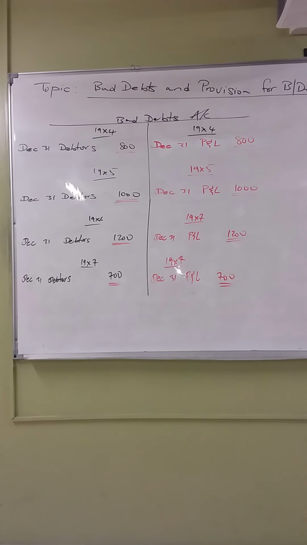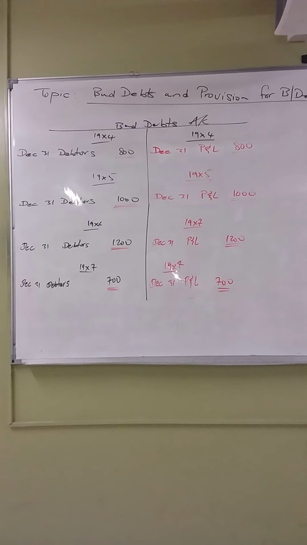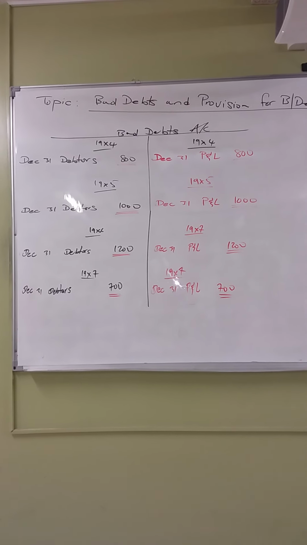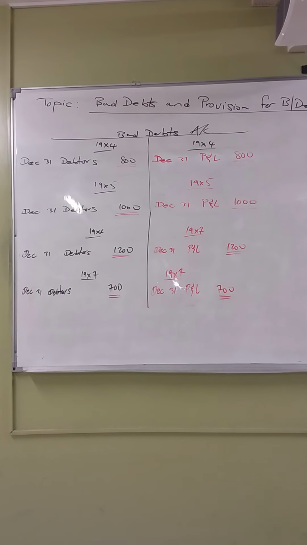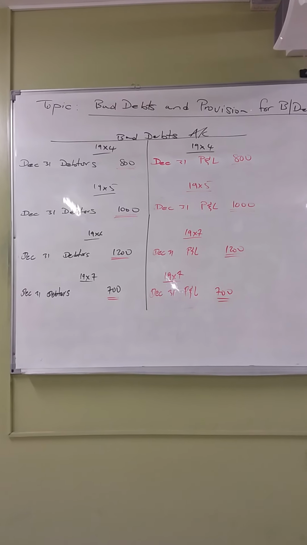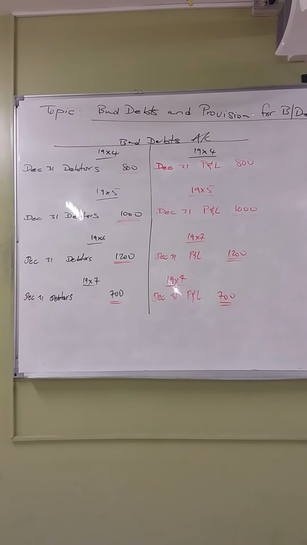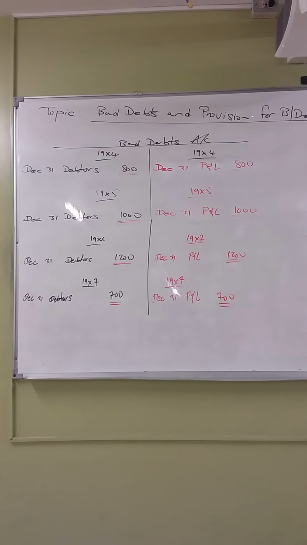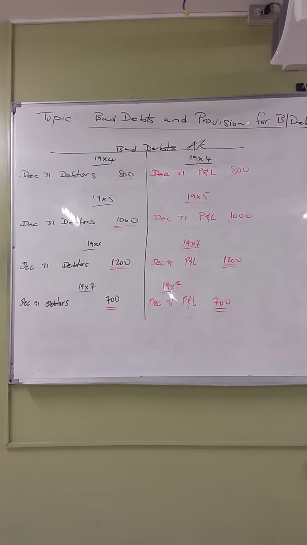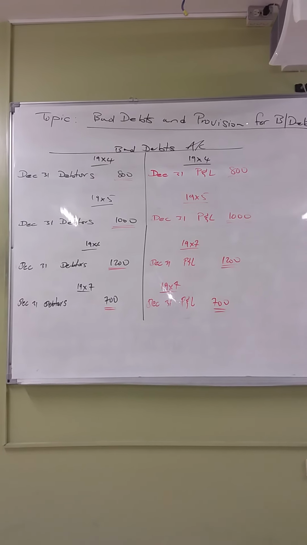All right. What we have on the board is the bad debts account, right? That is pretty much what the bad debts account will look like, for the years 1994, 95, 96, and 1997. Now remember that bad debts is an expense, right? So the first entry that you would have made in the bad debts account is on the debit side, right?